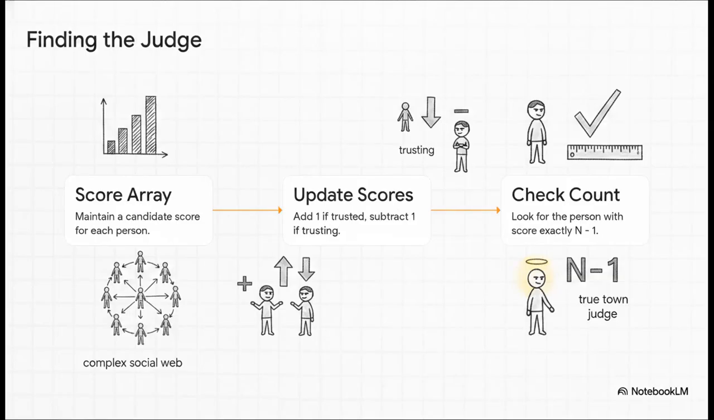This brilliantly illustrates how we can untangle a complex social web simply by keeping a running score for each person. Here's the elegant logic behind it. We create a score array. If a person trusts someone else, we subtract 1 from their score, because remember, the judge trusts no one. If a person is trusted by someone, we add 1 to their score. After processing all the relationships, the true town judge will be the only person left standing with a score of exactly n-1.